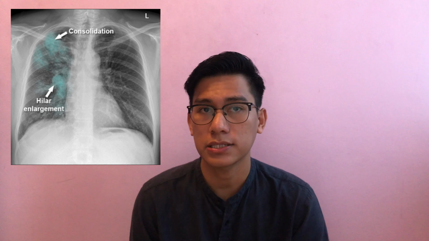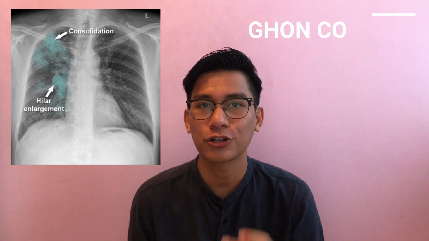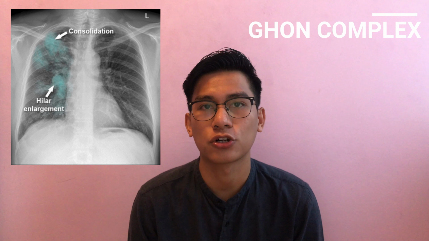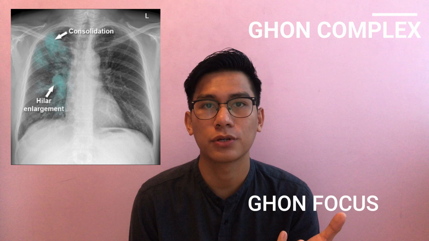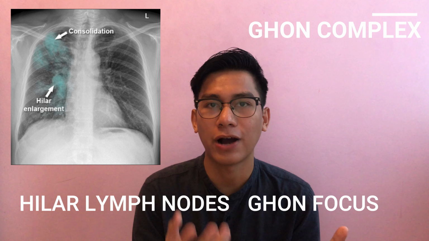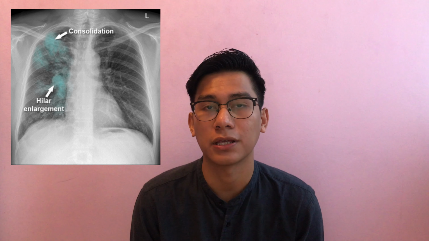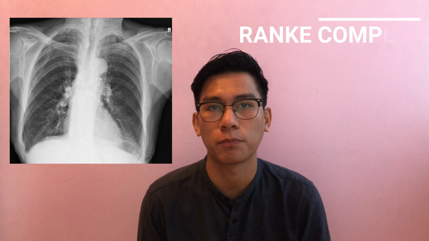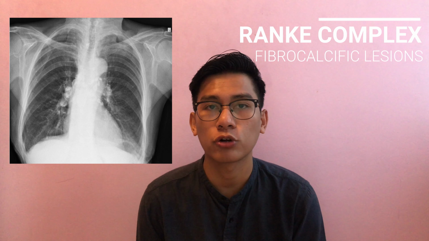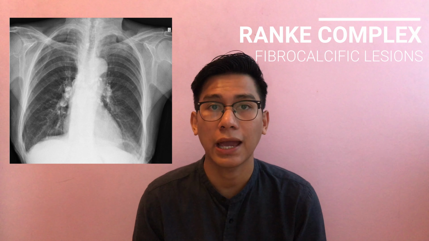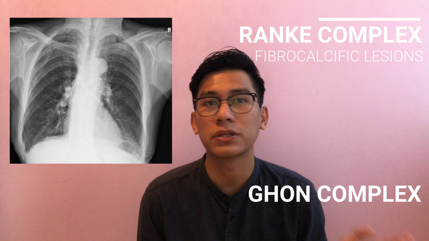Well, in this chest x-ray, we can actually see Ghon complex. Ghon complex is the combination of Ghon focus together with the involvement of hilar lymph nodes, and we can see there is consolidation at the top and hilar enlargement due to lymphadenopathy. We can also see Ranke's complex, which is the late fibrocalcific lesions of the lung and lymph nodes that evolved from the Ghon complex. But don't be surprised because sometimes there may not be any findings in the chest x-ray.